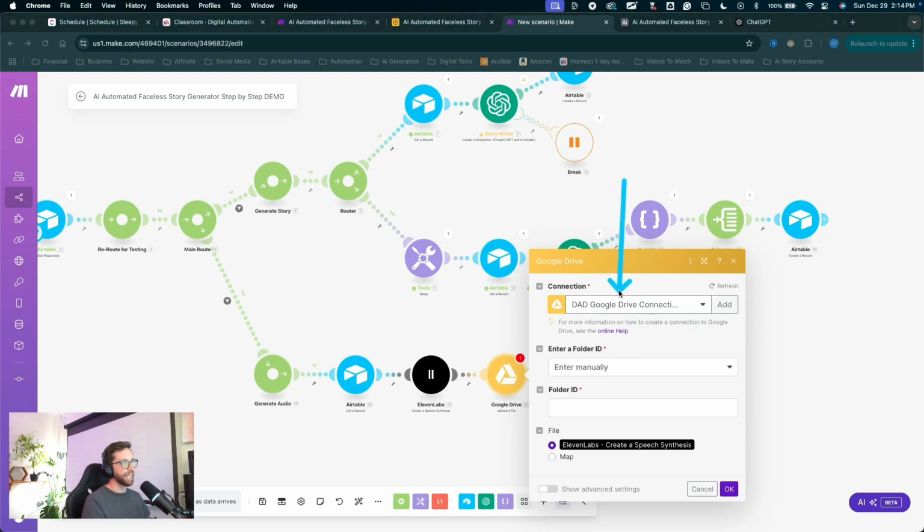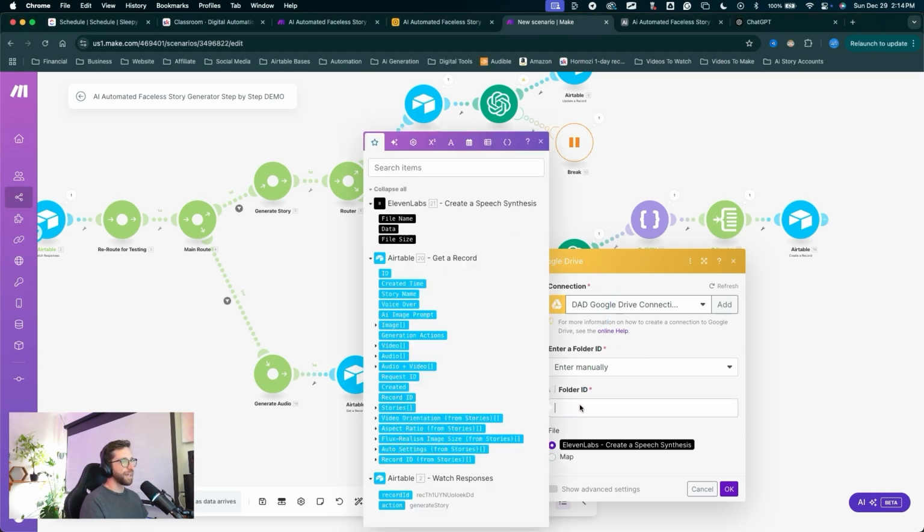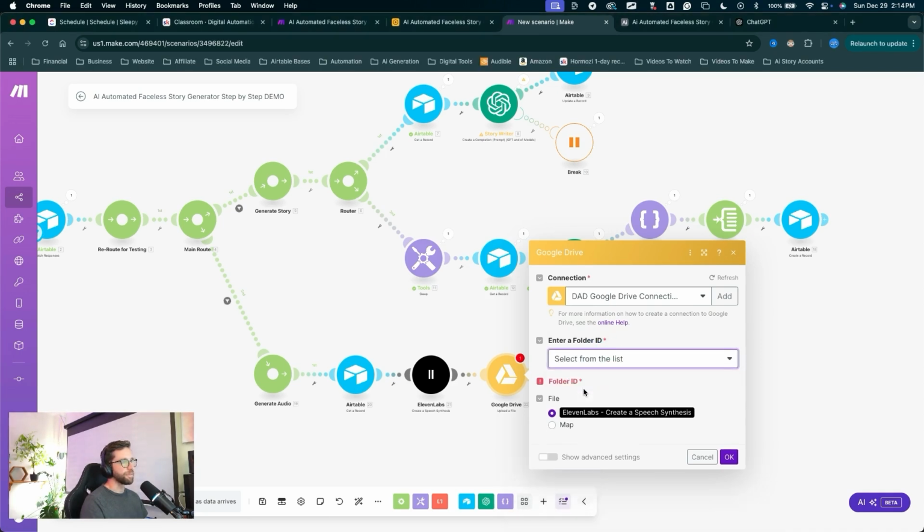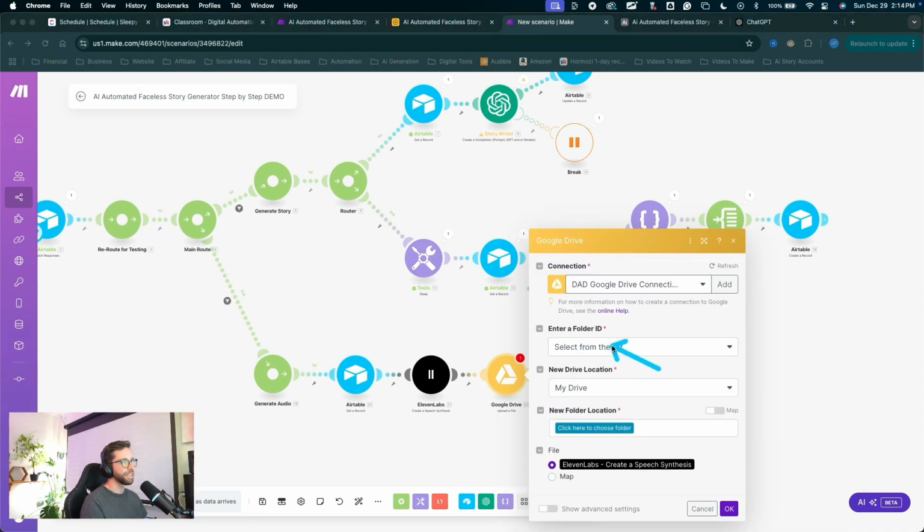So I have my connection selected here. Once you have your connection, you can continue to follow along in this module. We're going to choose a folder to set that temporary file. Okay, so for the folder ID, we actually want to select from the list here. Now we can navigate to an actual folder in my Google Drive.